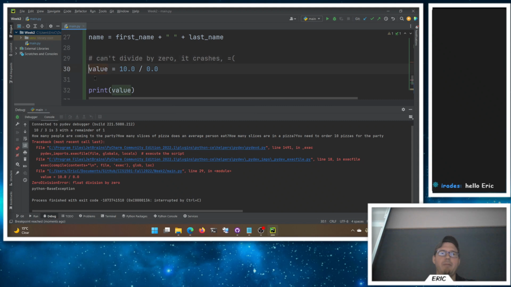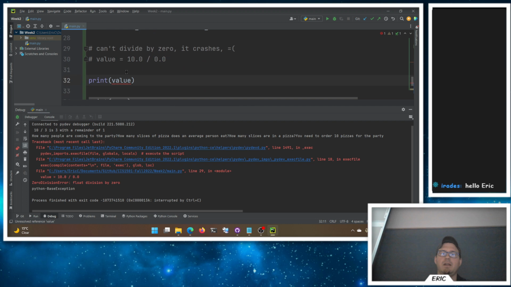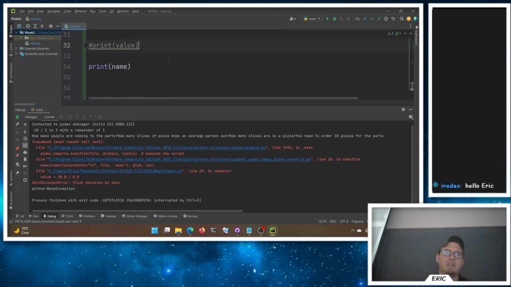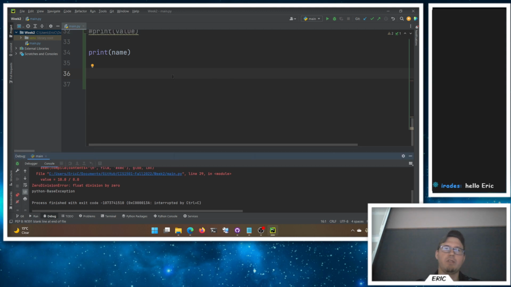So I'm just going to comment out that line because I don't want it to run here, right? And we don't want print value because that doesn't work either, right? But we can start adding names together, right? That sort of thing. Other fun things we can do with strings, right? We looked at multiplying strings. So if I had a, what do we want here? Just some string, NA.